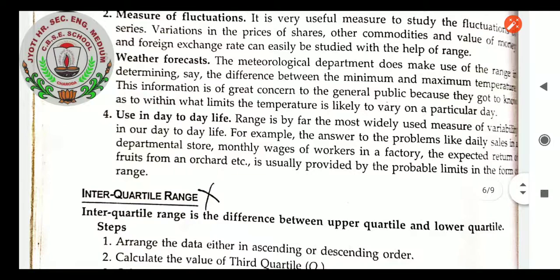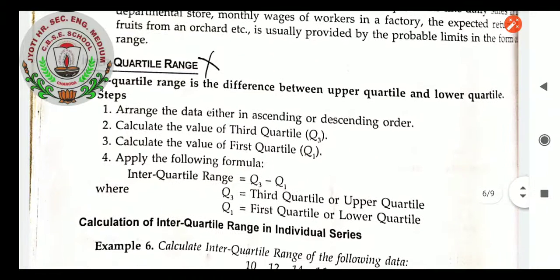Use in day-to-day life. Range is by far the most widely used measure of variability in our day-to-day life. For example, the answers to problems like daily sales in a departmental store, monthly wages of workers in a factory, the expected yield of fruits from an orchard, etc., are usually provided by probable limits in the form of range.